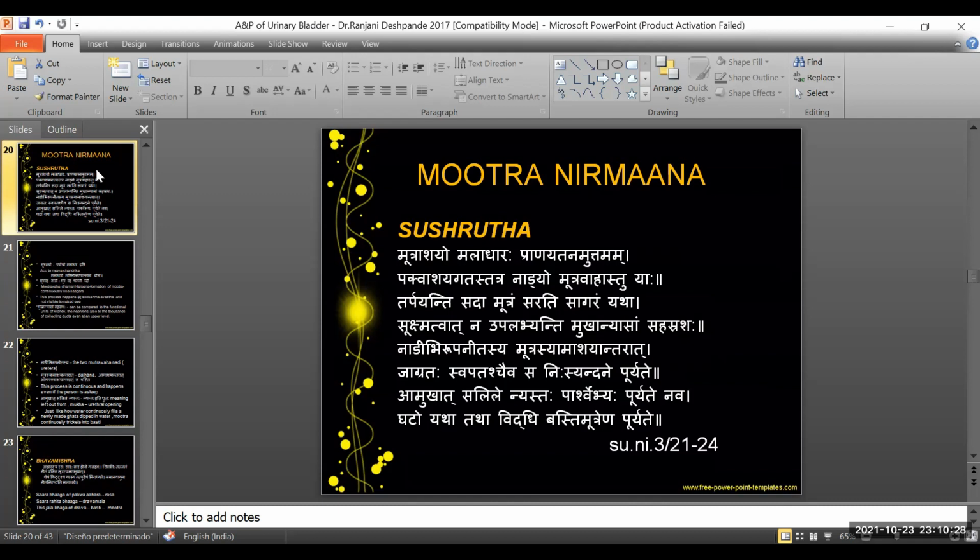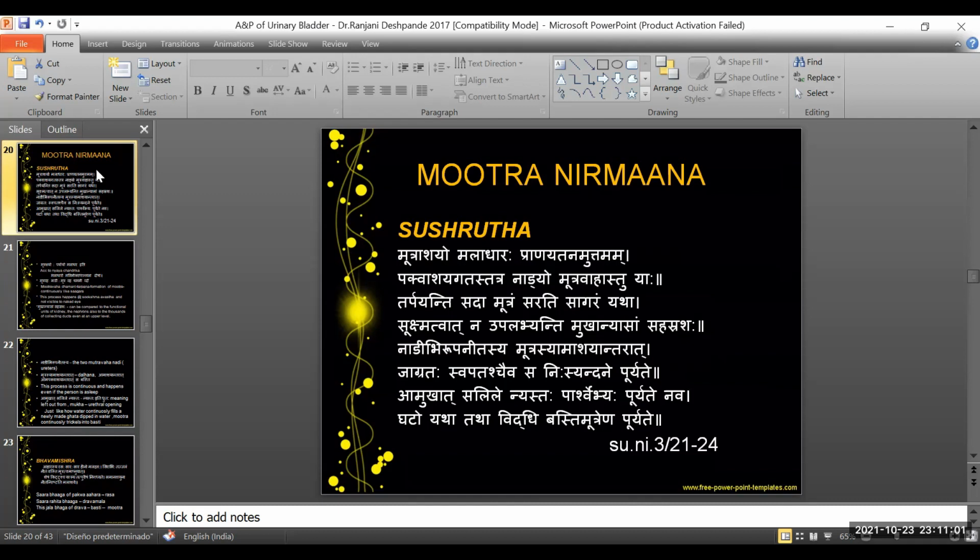Jagratah swapataschaiva sa nisyandate puryate. So again, Acharya is telling us this is not something that happens only when the person is in a wakeful state. It is an involuntary function. It's a part of the physiology that happens even when the person is awake, and also when the person is sleeping. This is a continuous process of purana into the basti. Nisyandane puryate.